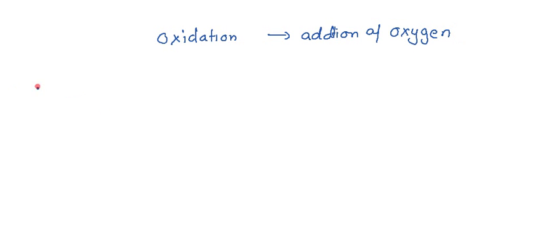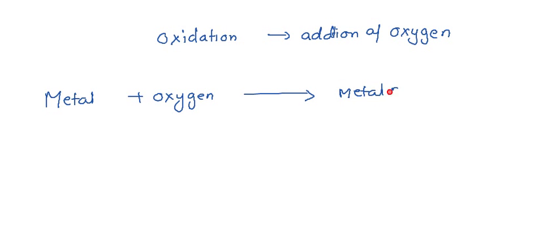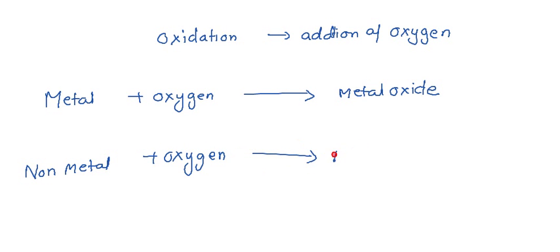For the metal and non-metal, when the metal reacts with oxygen, it will form a metal oxide. And when a non-metal reacts with oxygen, it will form a non-metal oxide.